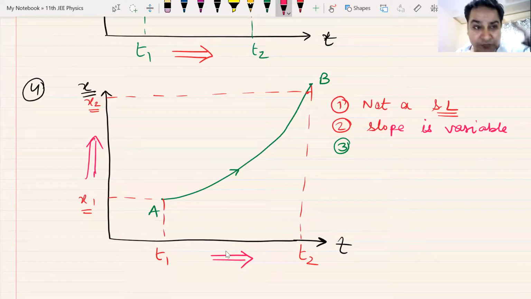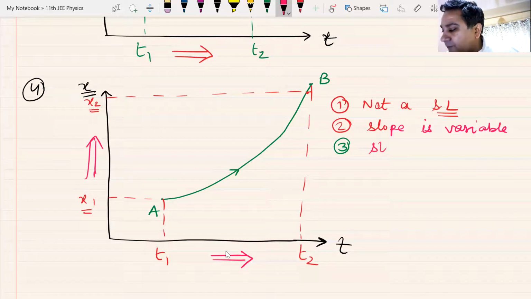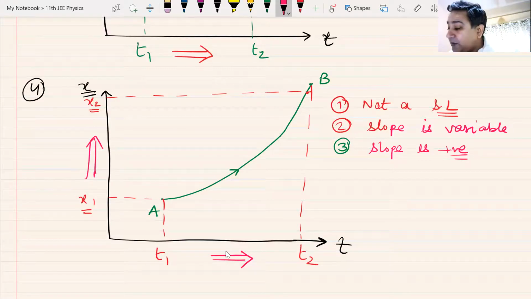Yes, that is correct, Deepak. The concept must be correct in your head. Time increasing, X increasing. That is the positive slope. Okay, so slope is positive. Great going. Great class today. Loved it. Slope is positive. Now let us talk about the velocity.